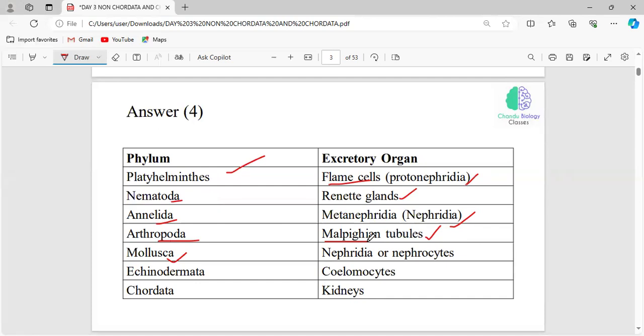For now, just remember that Malpighian tubules are the excretory organ of the phylum Arthropoda. Mollusca, the shelled animals, use nephridia or nephrocytes as their excretory organ. Echinodermata have coelomocytes. In Chordata, we know they have well developed excretory organs called kidneys.